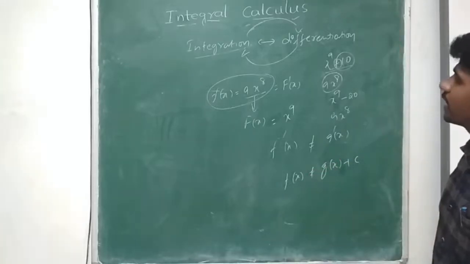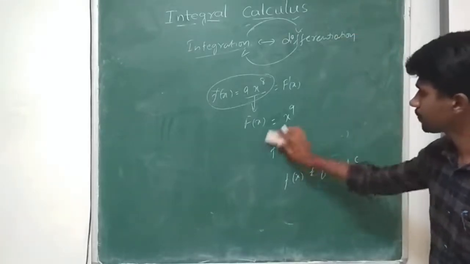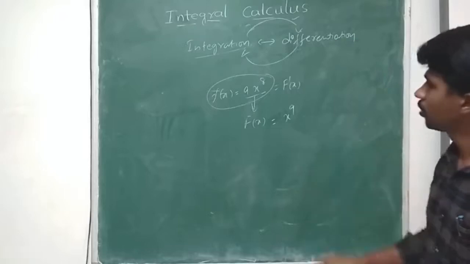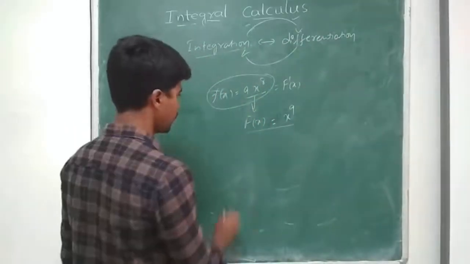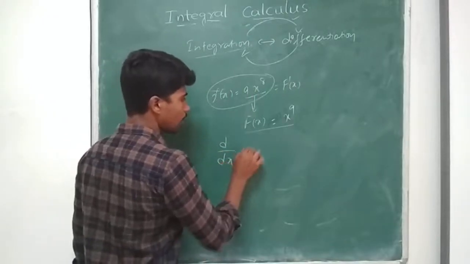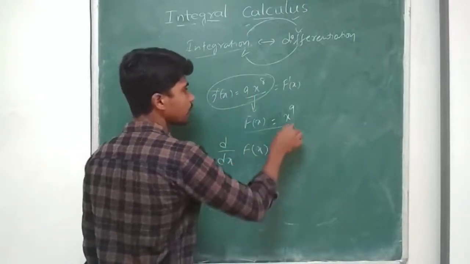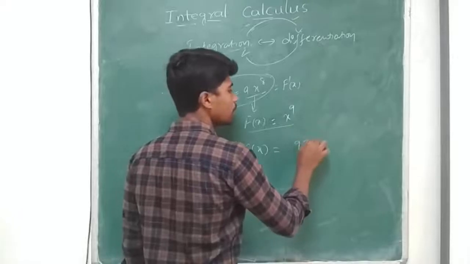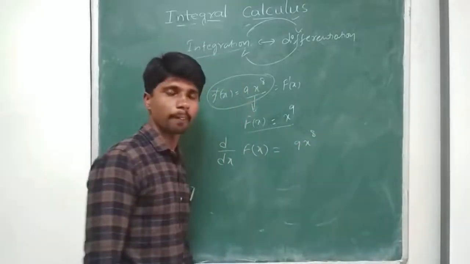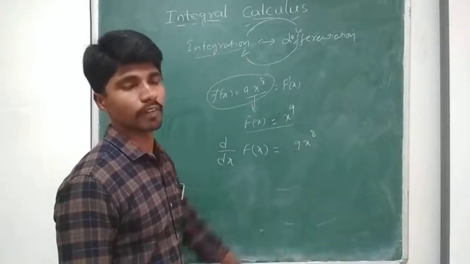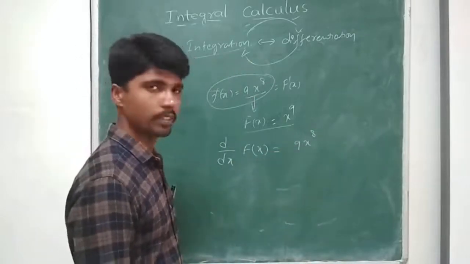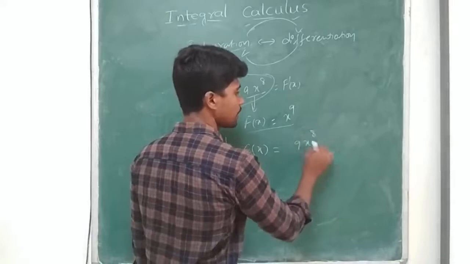So now integration of a particular function will be, if I take this particular function x to the power of 9, d by dx of this capital F of x is equal to 9 into x to the power of 8. Then this one I consider as small f of x, right?